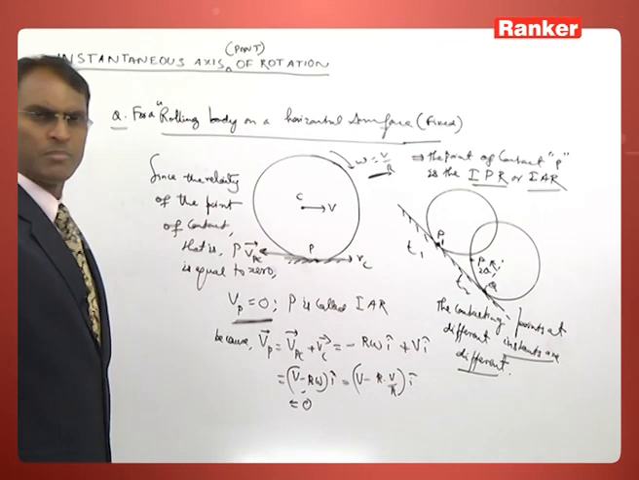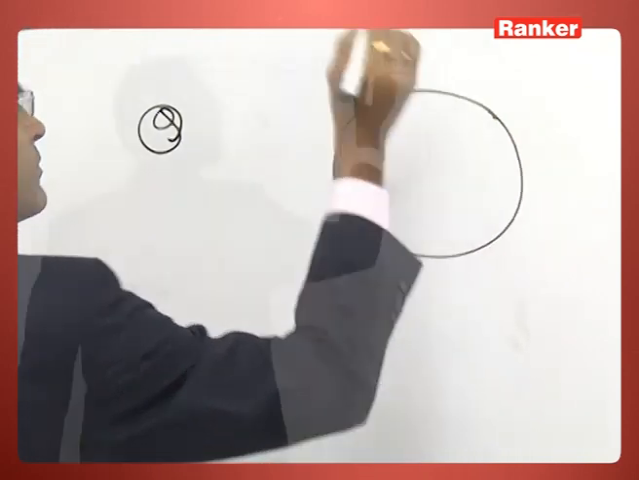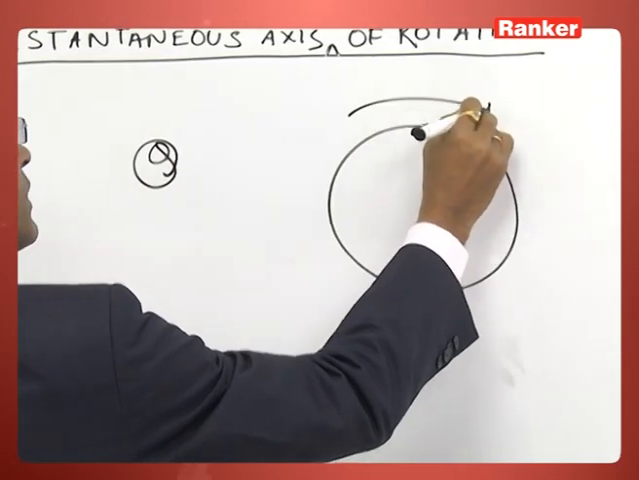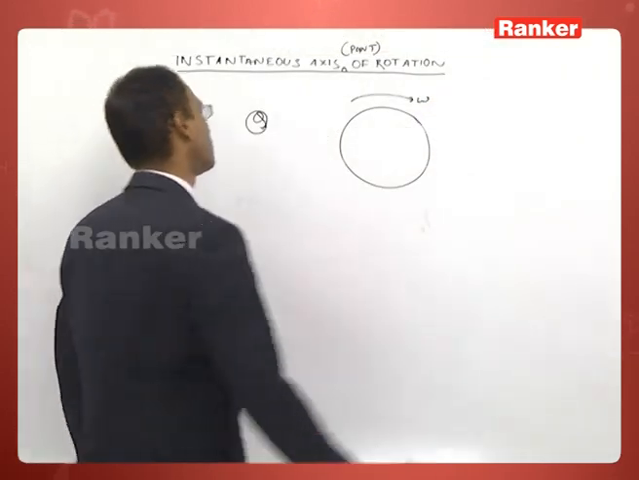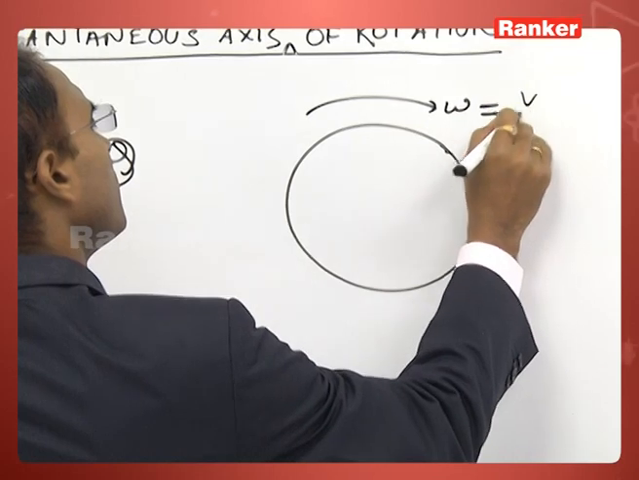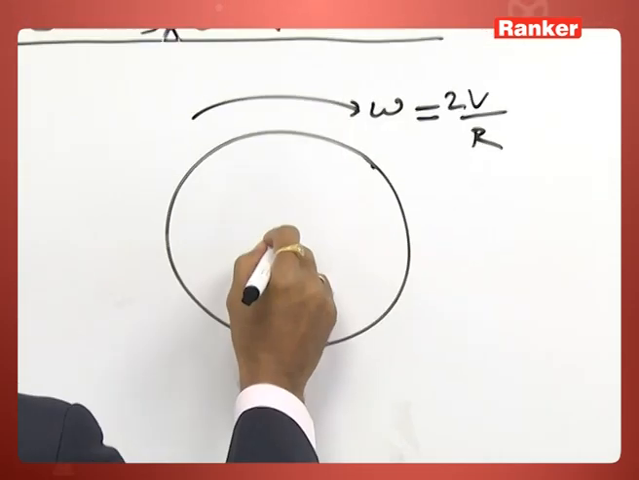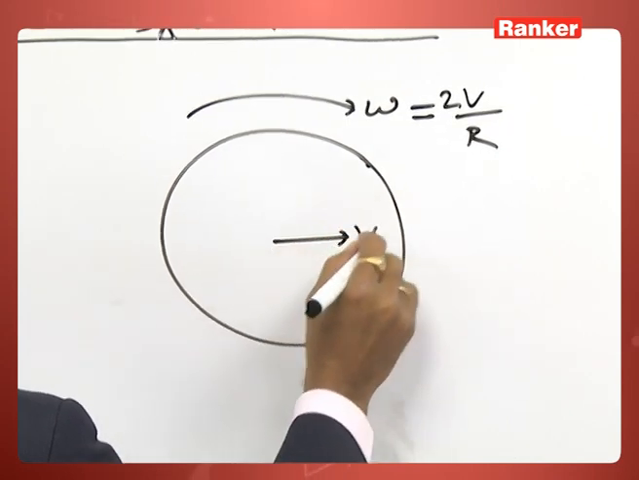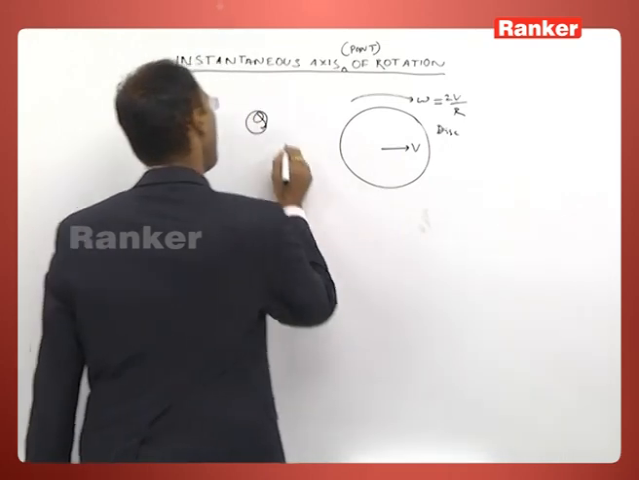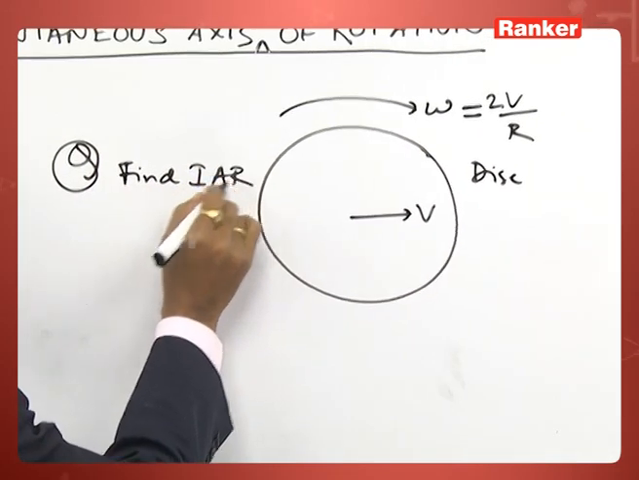Let me take another example. Let us take a disk. The disk spins with an angular velocity 2v by r, and the center of the disk let move in this way. Find the instant axis or instant point of rotation.